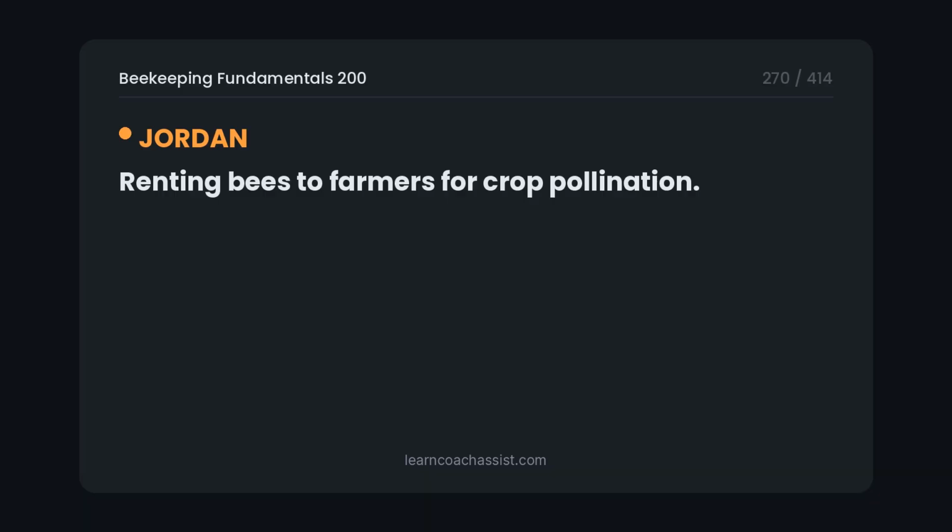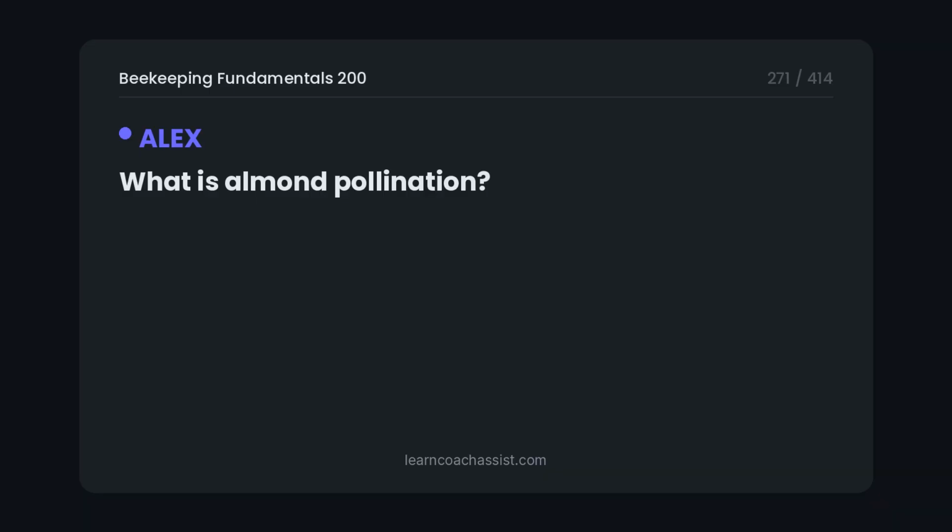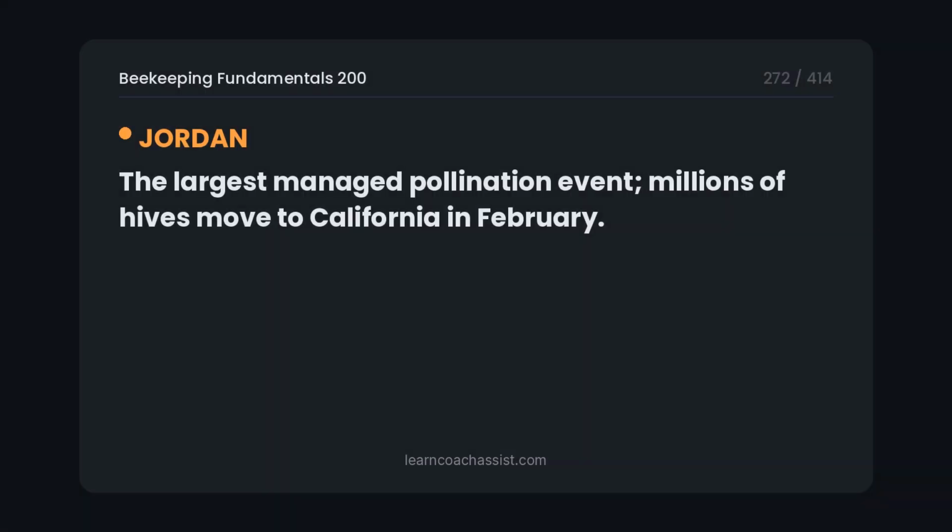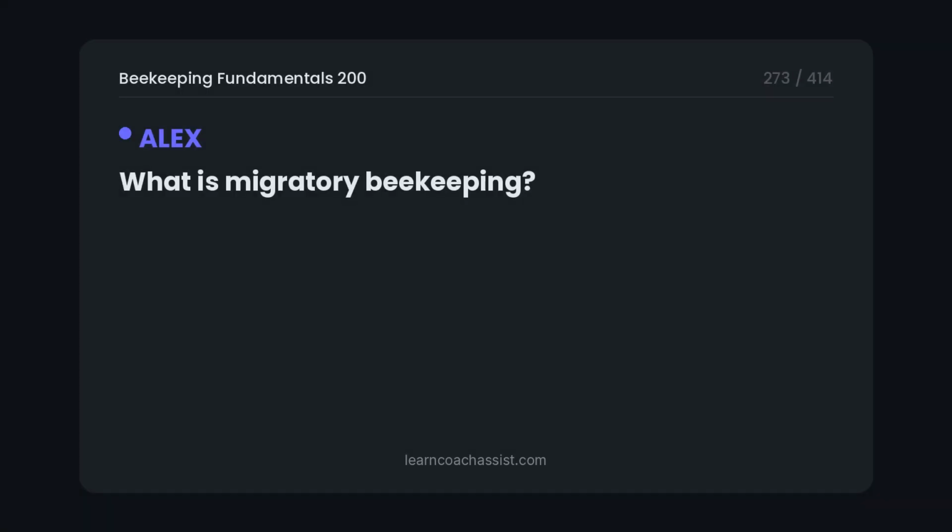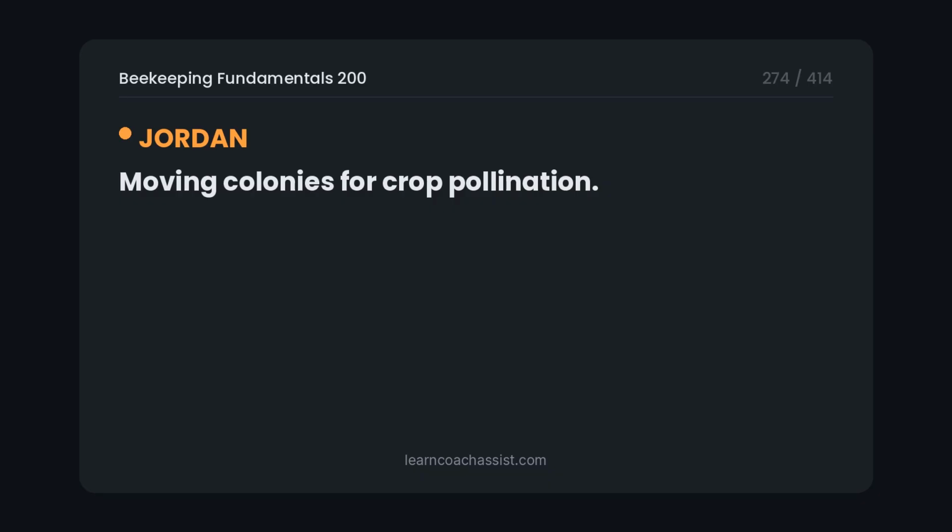Renting bees to farmers for crop pollination. What is almond pollination? The largest managed pollination event. Millions of hives moved to California in February. What is migratory beekeeping? Moving colonies for crop pollination.